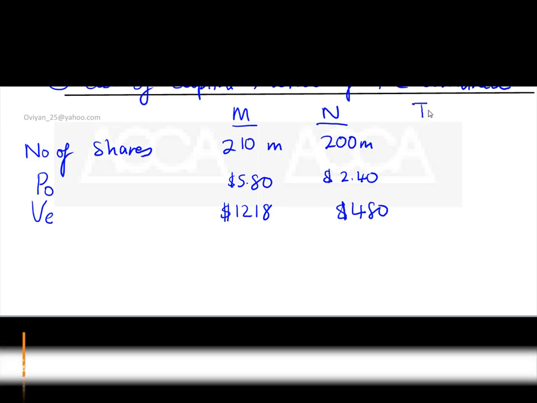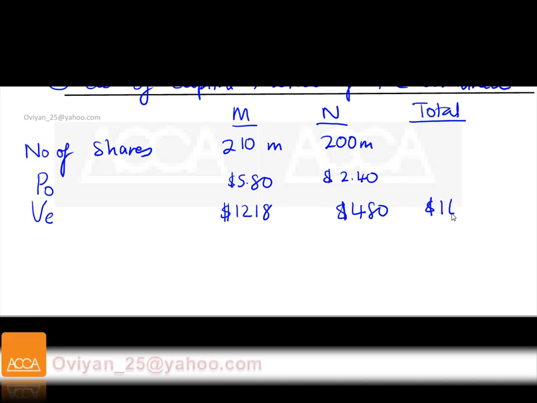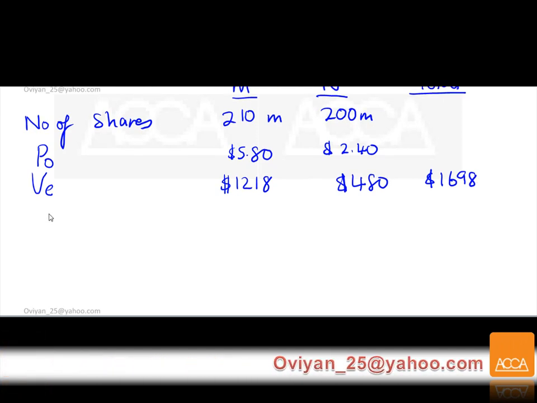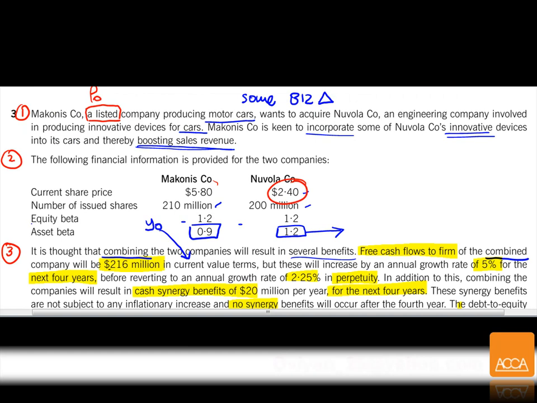And you're going to have a total of these two figures, which gives you 1698. All right, so 1218 plus 480, giving you 1698. And then we are told the beta asset.